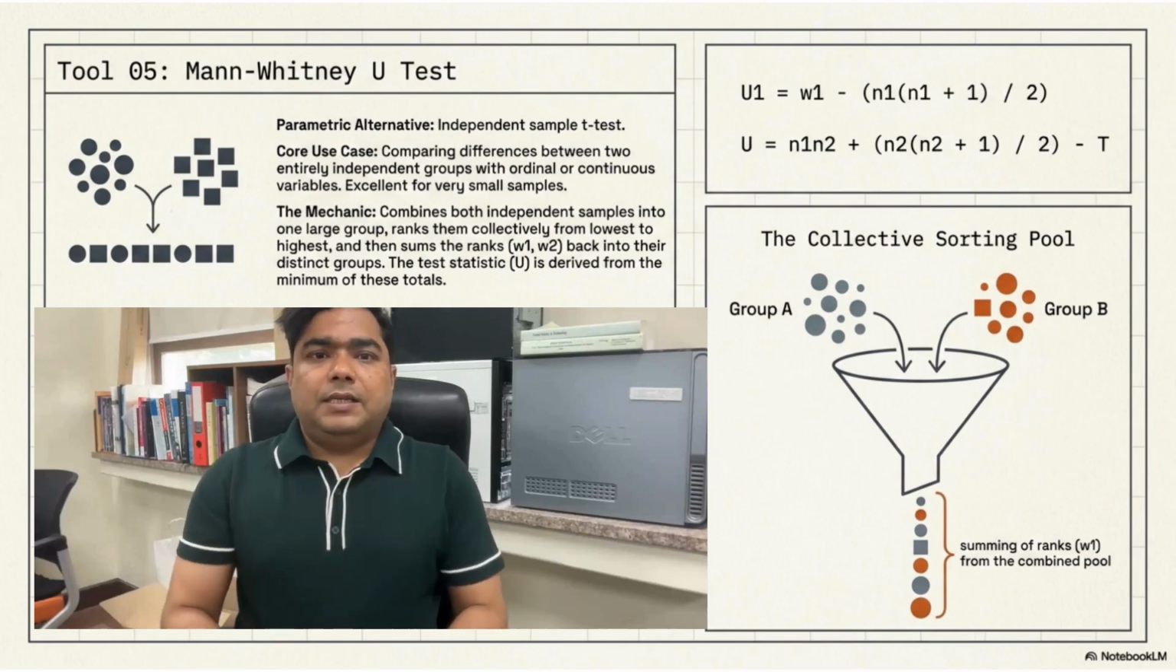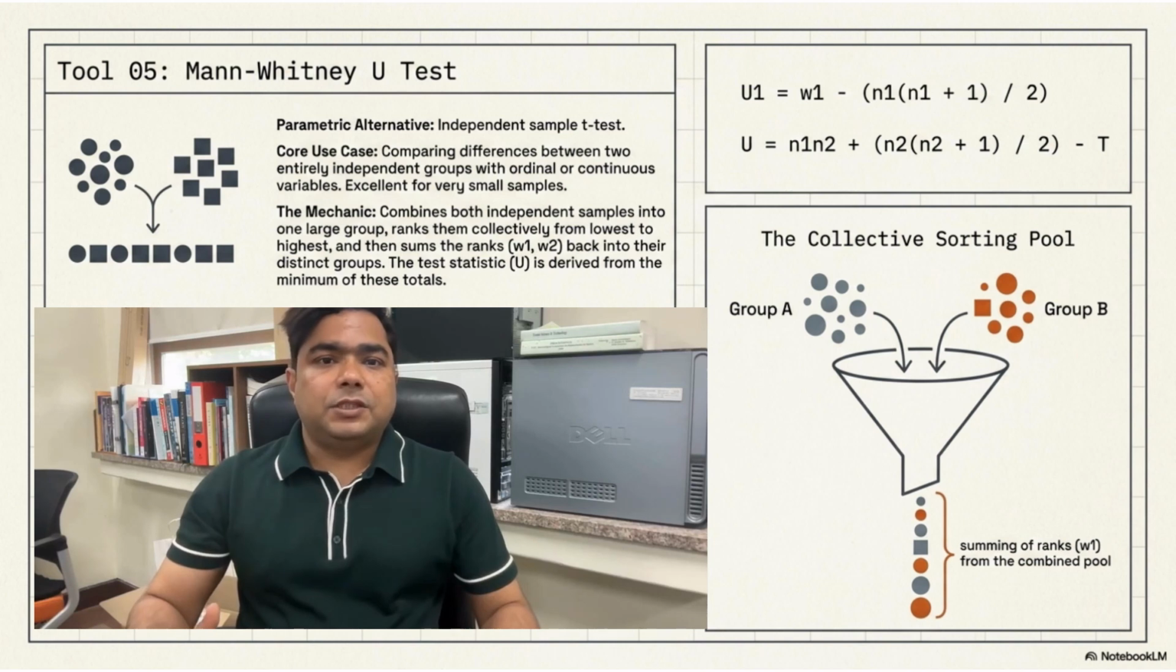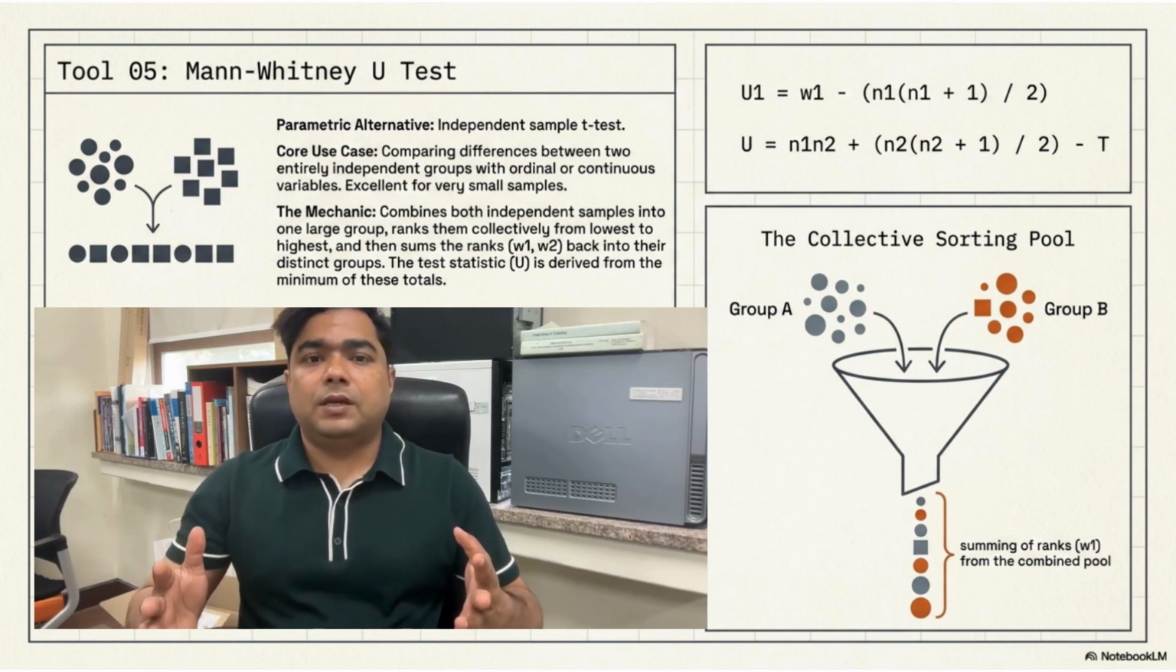The fifth tool is the Mann-Whitney U test. This test is used to compare two independent groups when the dependent variable is ordinal or continuous but not normally distributed.